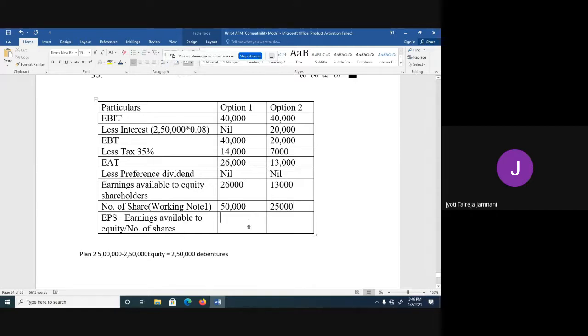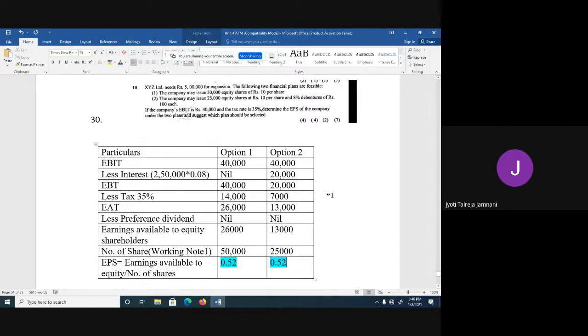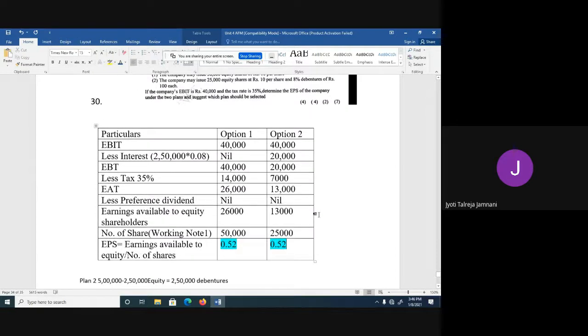Now see, EPS is earnings available to equity shareholders, 26,000, divided by the number of shares, 50,000. How much do you get? 0.52. And 13,000 divided by 25,000 is 0.52, sir. Same. Yes, ma'am. Okay. So that means you can go for any plan. Both the plans are giving the same EPS.